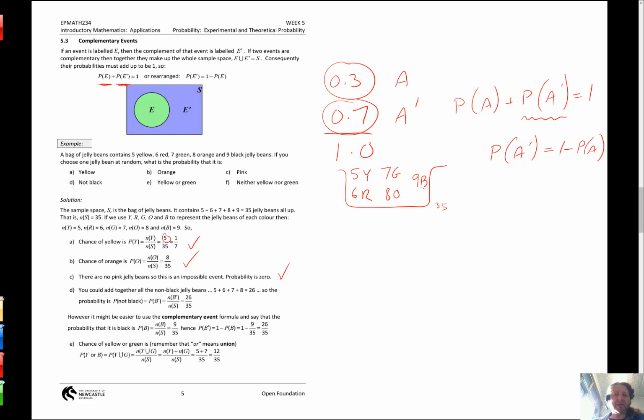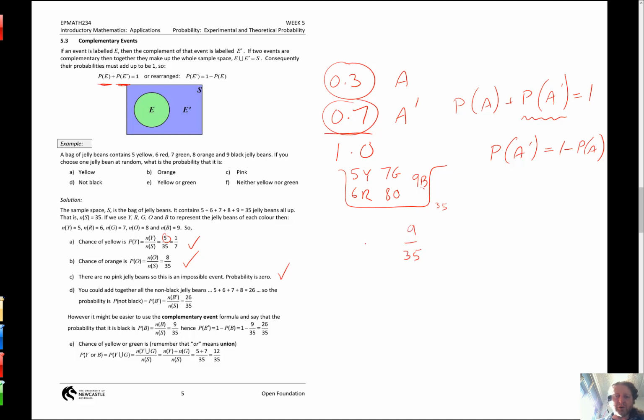Not black. Now here, I could either do it manually and say, well, that's the yellows plus reds plus greens plus oranges, or I could use complementary events and say, well, the probability of it being not black is 1 minus the probability of it being black. The probability of the jelly bean being black is 9 in 35.